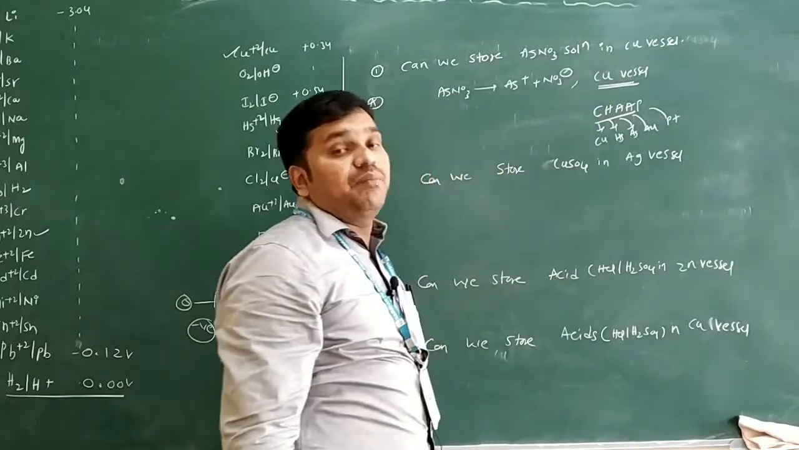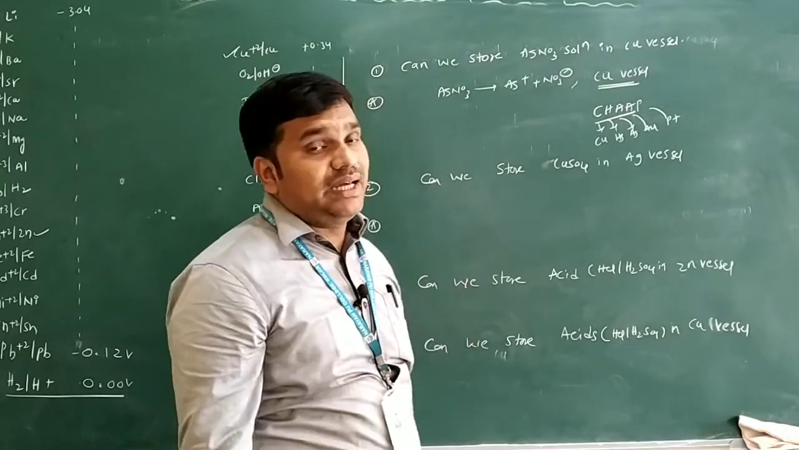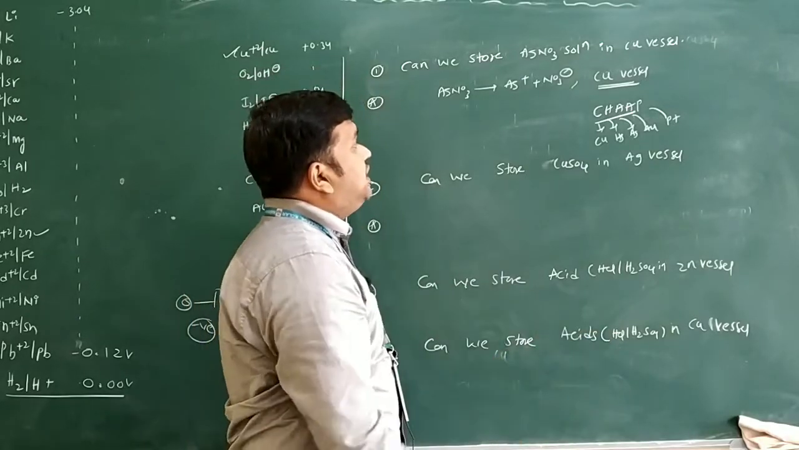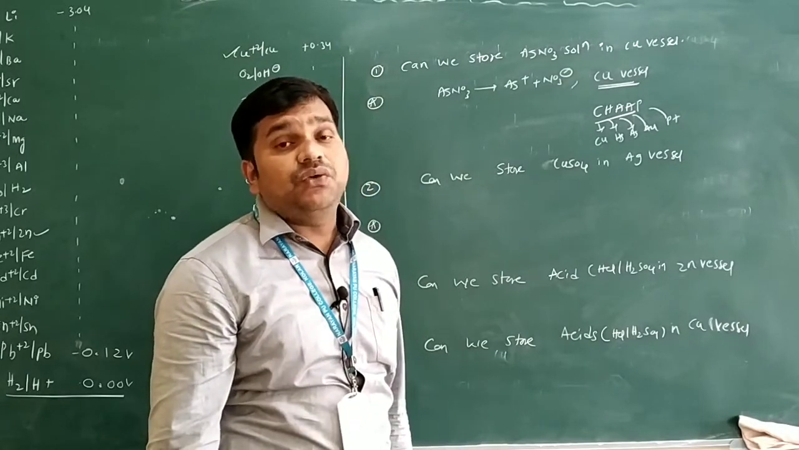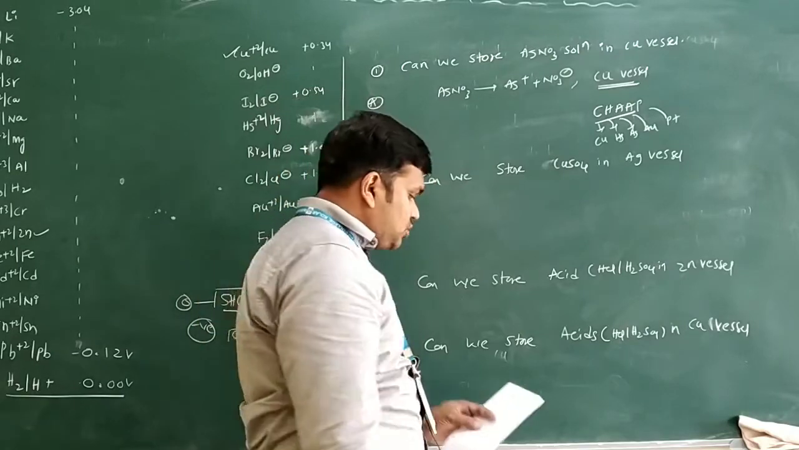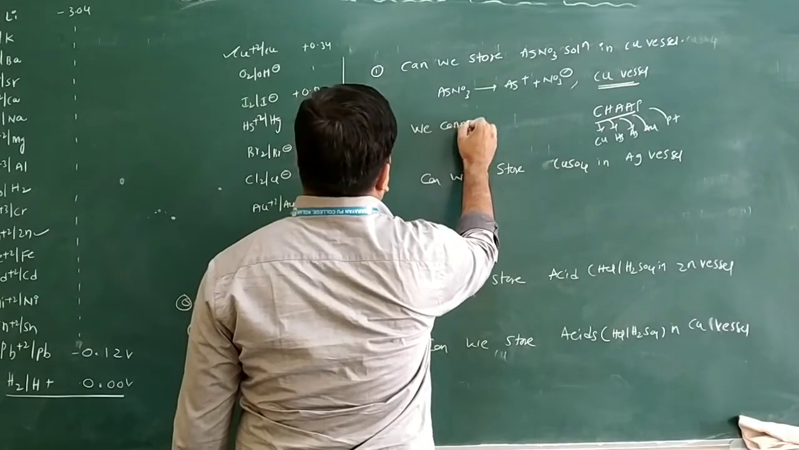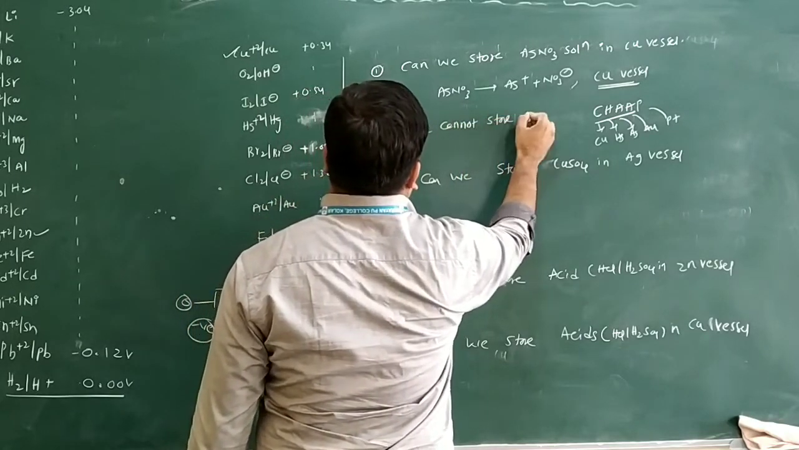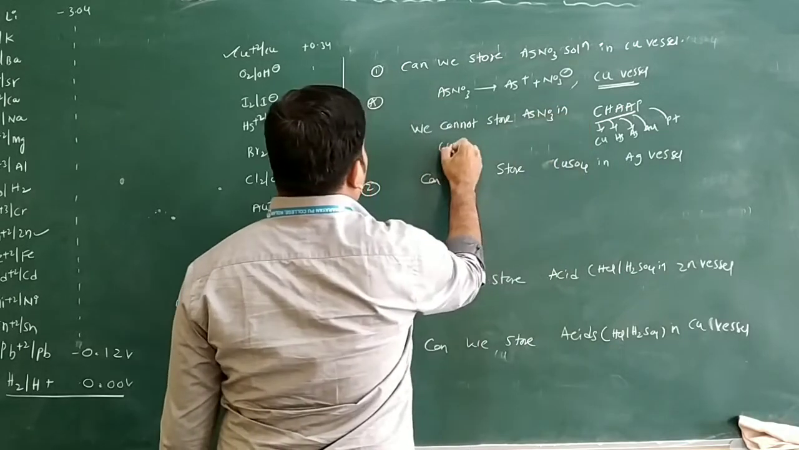There is a chemical reaction that takes place. It will form copper nitrate. So there is a chemical reaction between copper and silver nitrate. So we cannot store silver nitrate solution in a copper vessel. We will write the answer: we cannot store AgNO3 in a copper vessel.